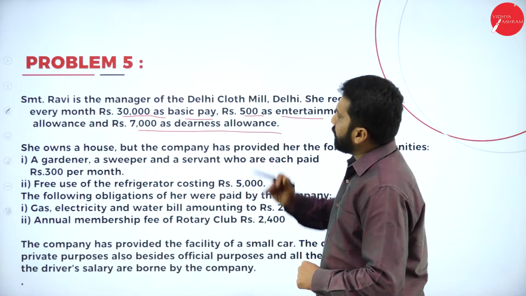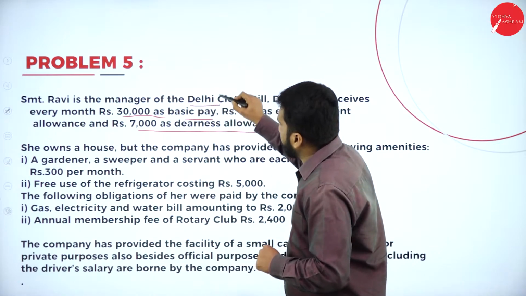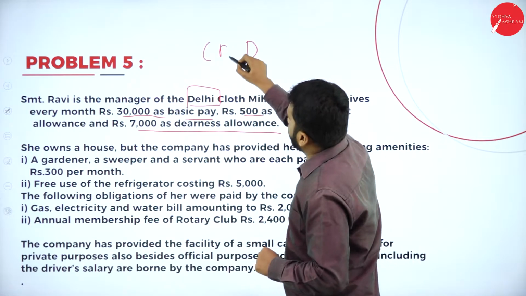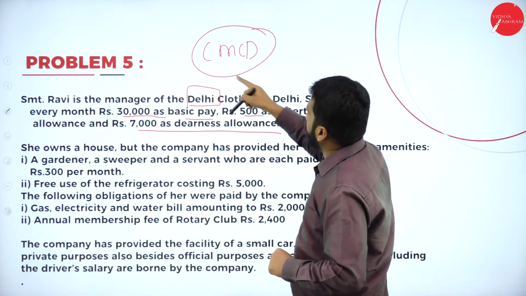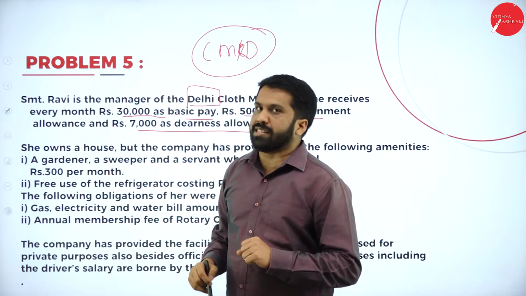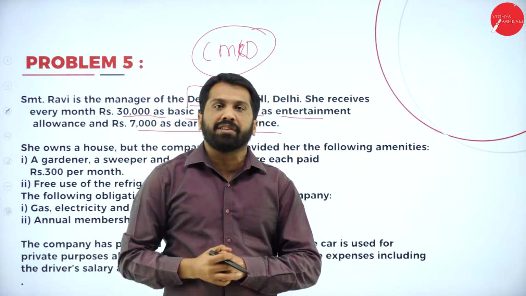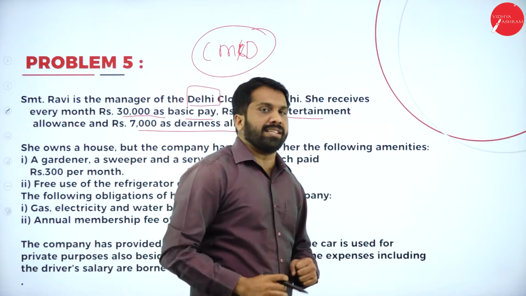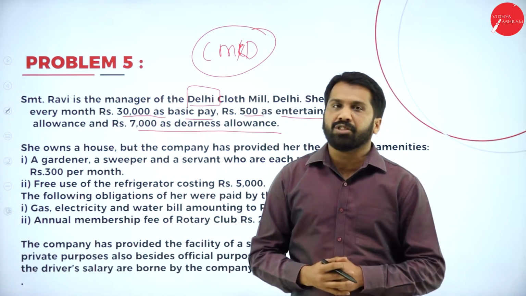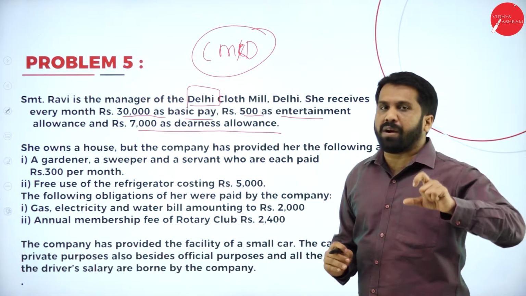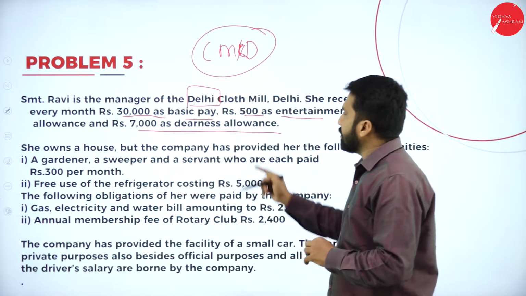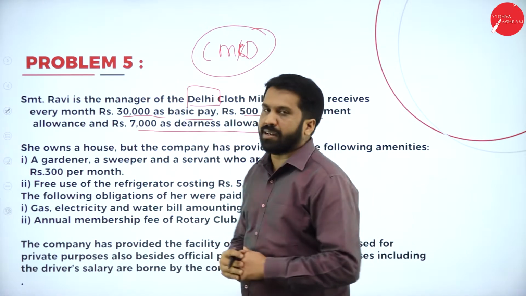Now remember, she lives where? Delhi. If anybody lives in Chennai, Mumbai, Kolkata, Delhi, in these 4 cases, we take your HRA calculation like 50%. Other than Chennai, Mumbai, Kolkata, Delhi, we go for 40%. Now, we're done with the first part of your question. Hope there is no doubt in basic pay, dearness allowance, as well as entertainment allowance.